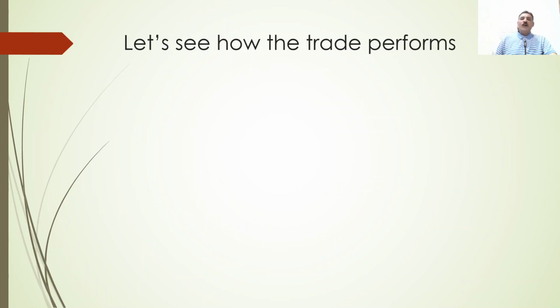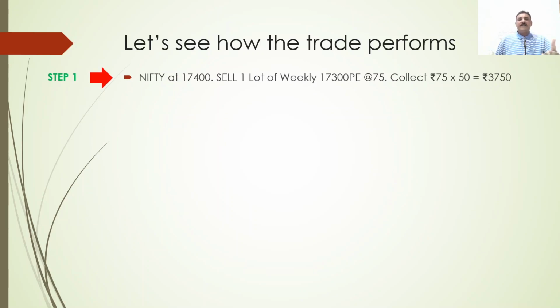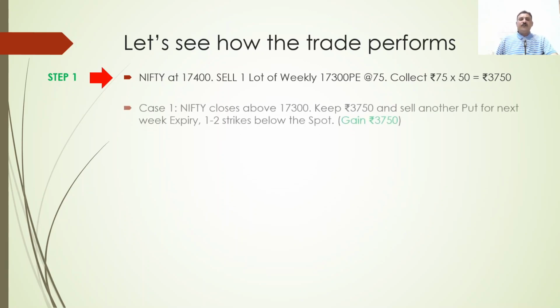So let's see how the trade performs. What I explained earlier is with values. That value we will see here. Step 1, again I am explaining. Nifty is at 17,400. You sell one lot of weekly. I go quickly. One lot of weekly 17,300 for 75 rupees. So you collect 3,750 rupees.